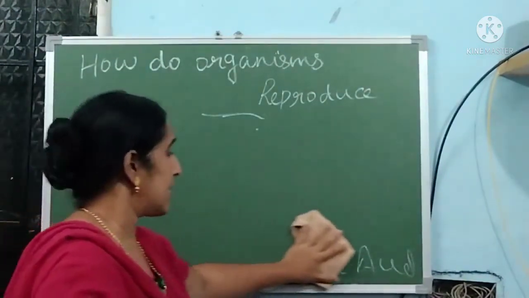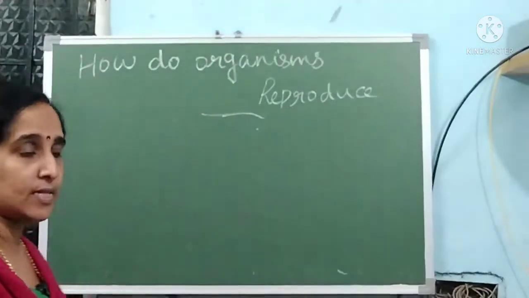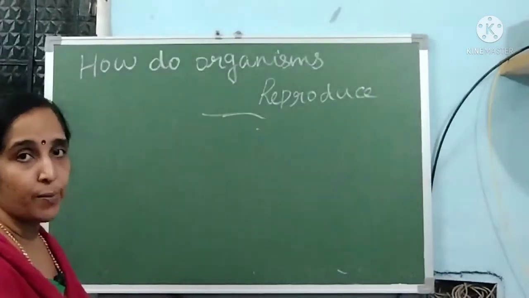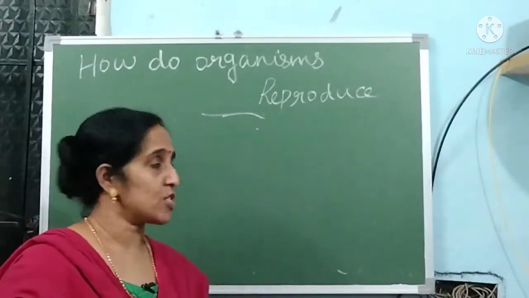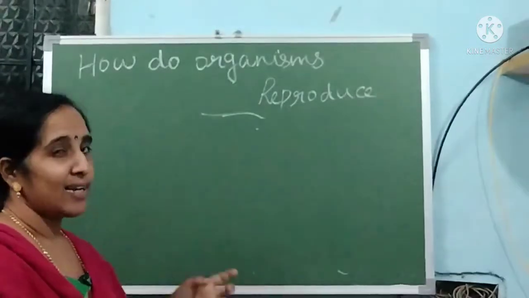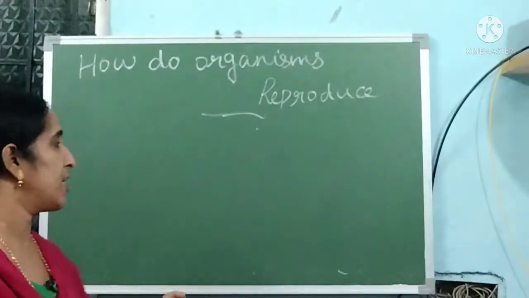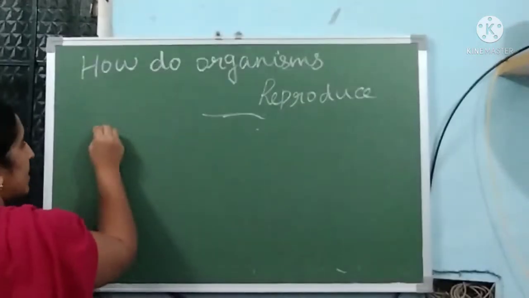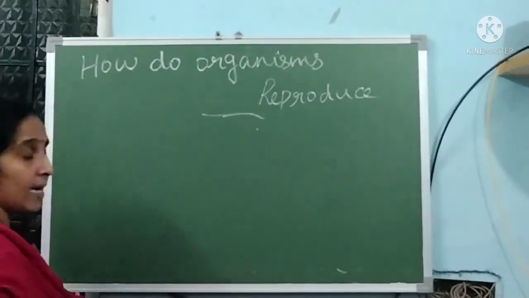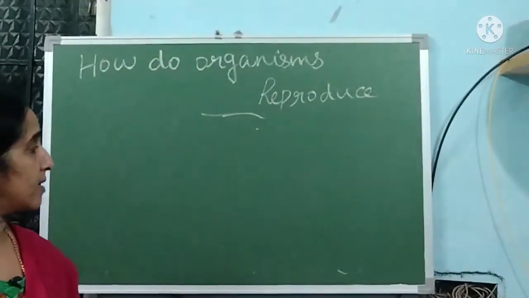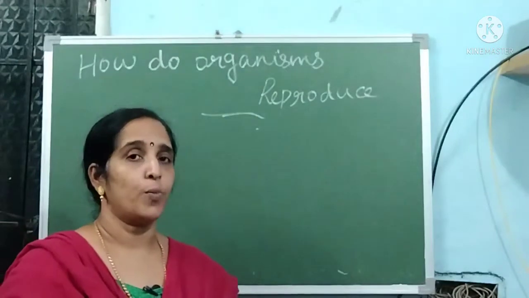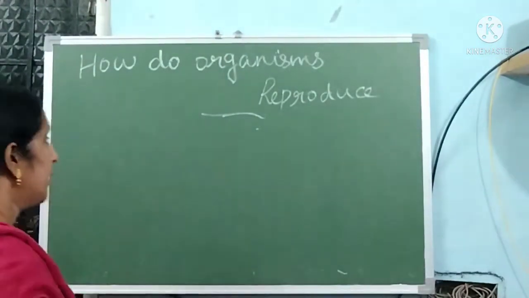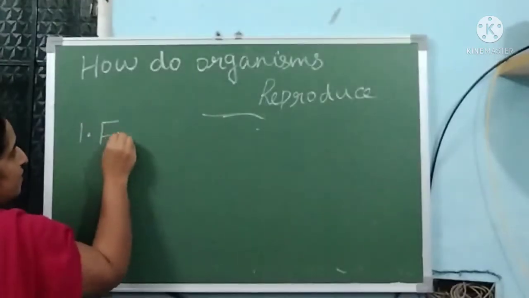So there are numerous variations present in sexual reproduction and a small amount of variation present in asexual reproduction. So first we have to study asexual reproduction, then sexual reproduction in plants and human beings also. For asexual reproduction, the first one is fission.